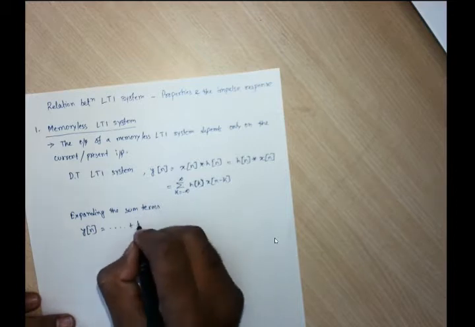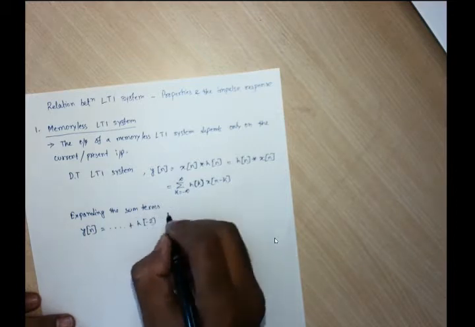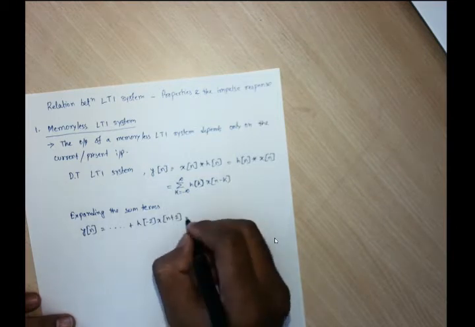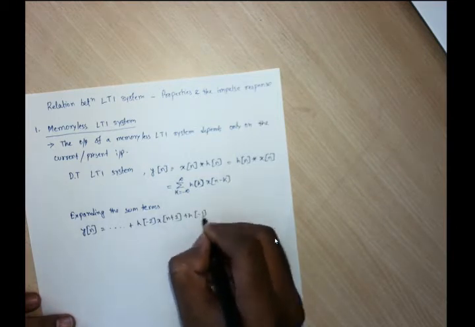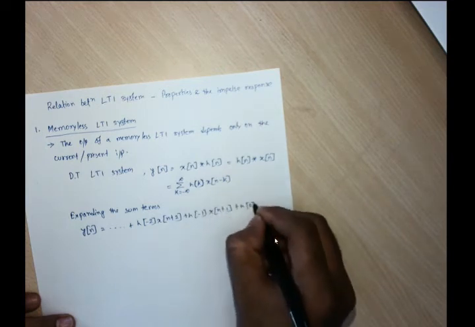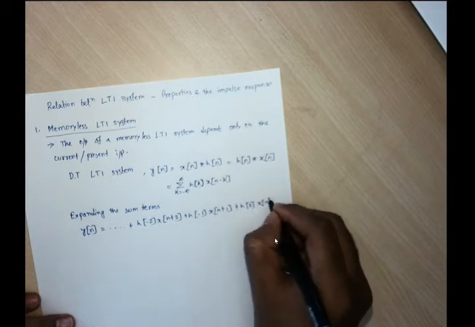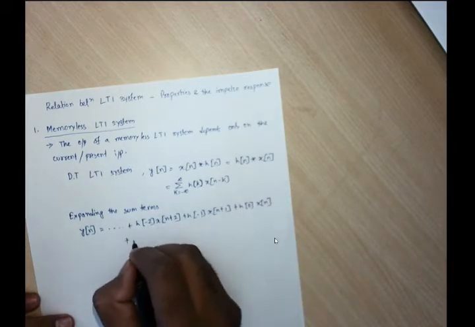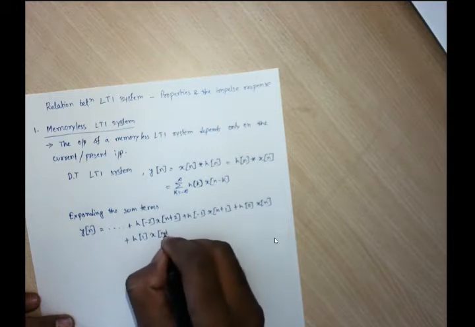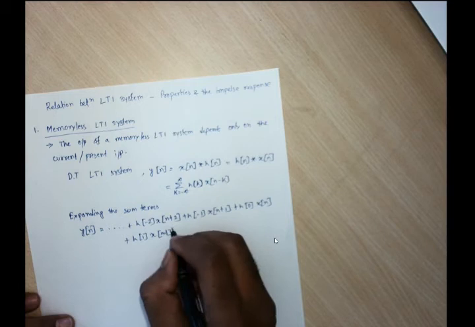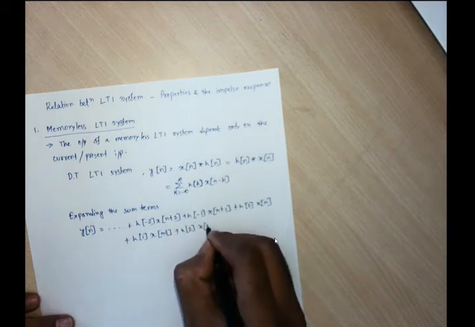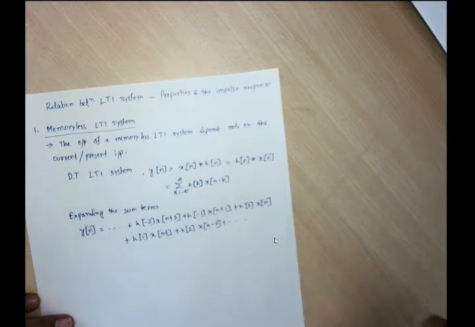Let us start with the term h[minus 2] x[n plus 2], h[minus 1] x[n plus 1], h[0] x[n], plus h[1] x[n minus 1], then h[2] x[n minus 2], and other terms.